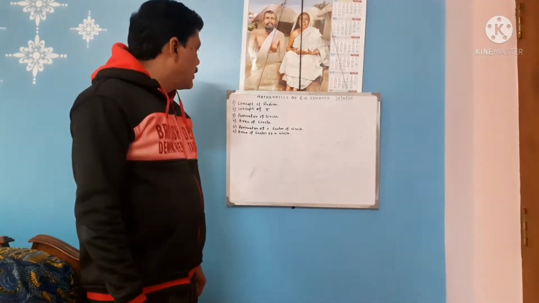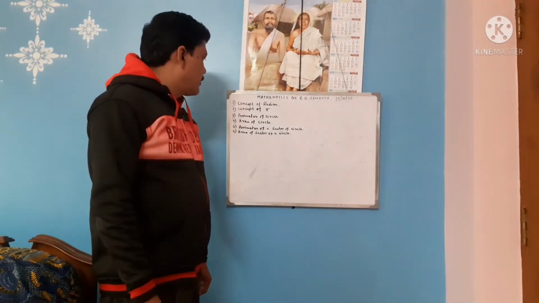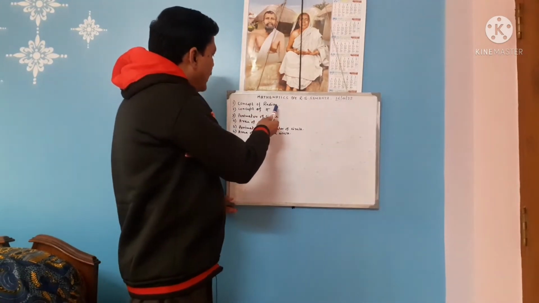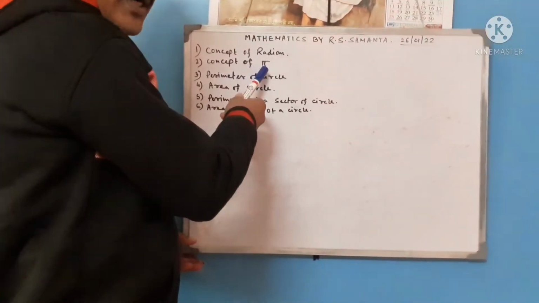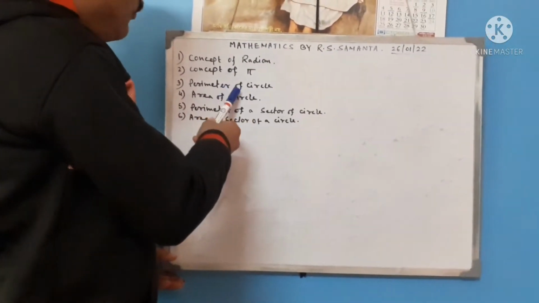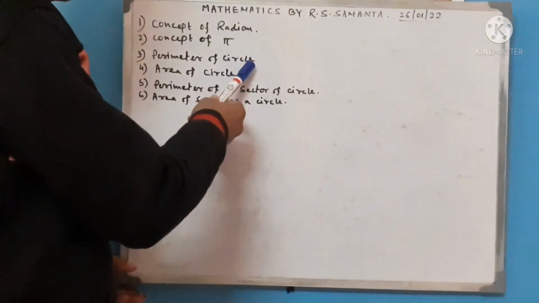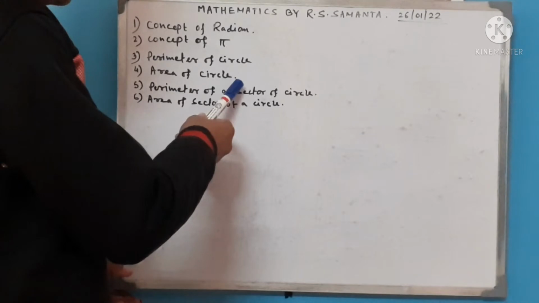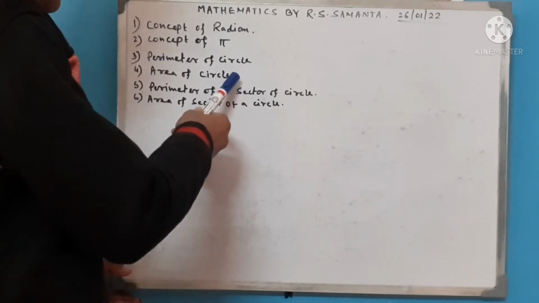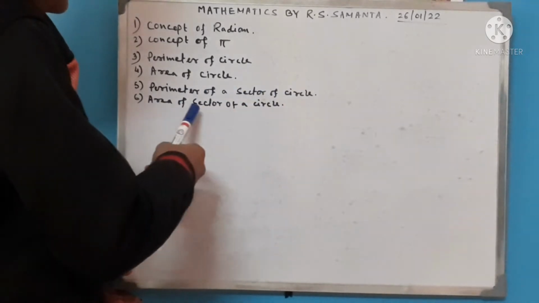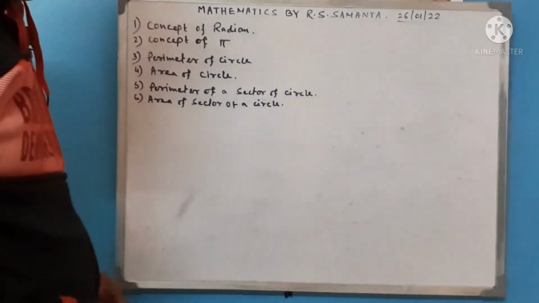Today we will discuss the following things in mathematics: the concept of radian, the concept of pi, the perimeter of a circle and how its formula comes, the area of a circle and how its formula has been derived, the perimeter of a sector of a circle, and the area of a sector of a circle.